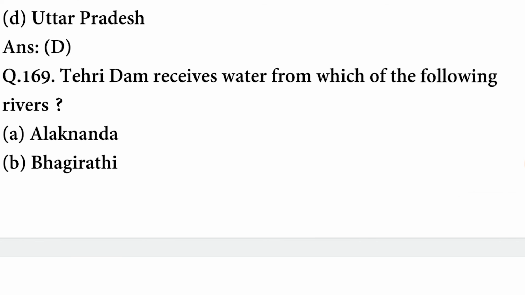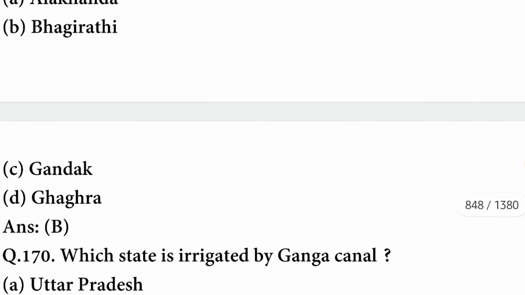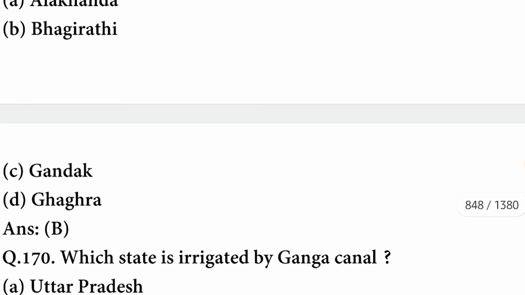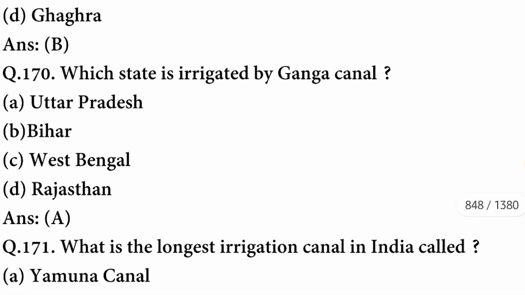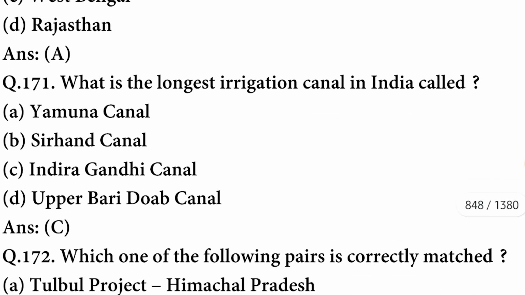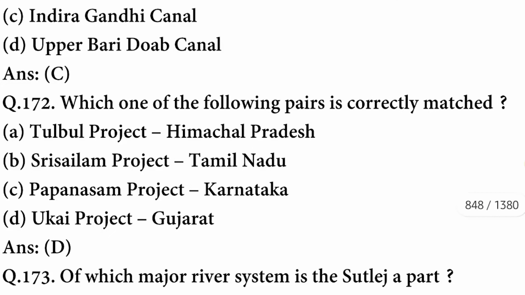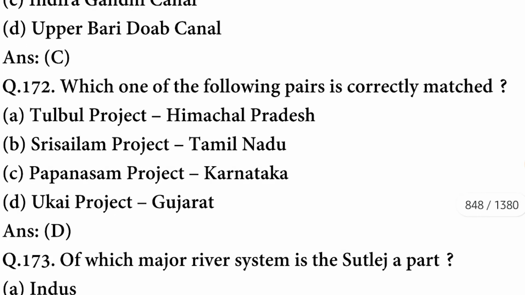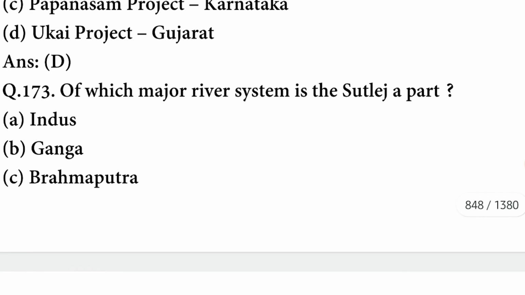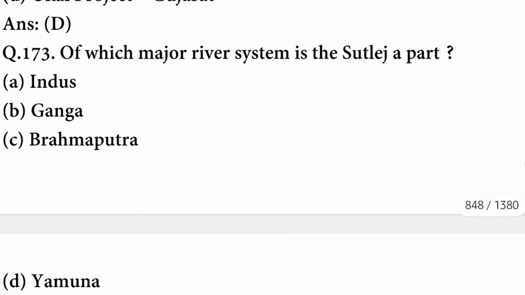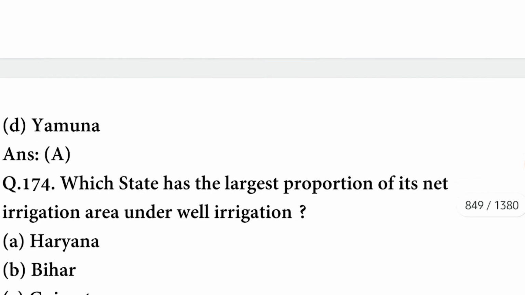Tehri Dam receives water from which of the following rivers? It receives water from the Bhagirathi River. Which state is irrigated by the Ganga Canal? The state is Uttar Pradesh. What is the longest irrigation canal in India called? It is the Indira Gandhi Canal. Which one of the following pairs is correctly matched? The pair is Ukai project, Gujarat. Of which major river system is the Satluj a part? The river system is the Indus river system.